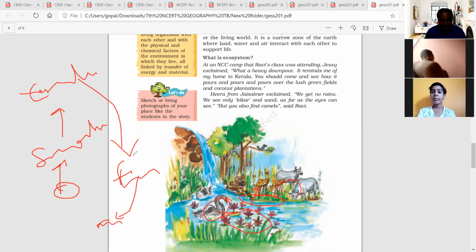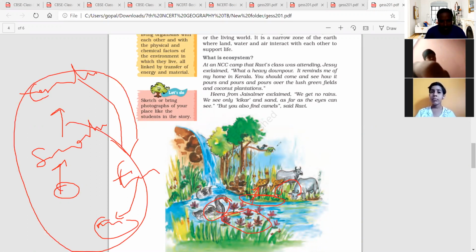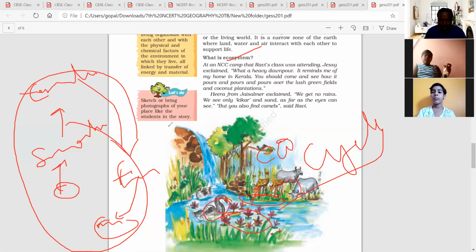So this cycle we can call the eco cycle. Ecosystem is nothing but the biotic things depending on one another.